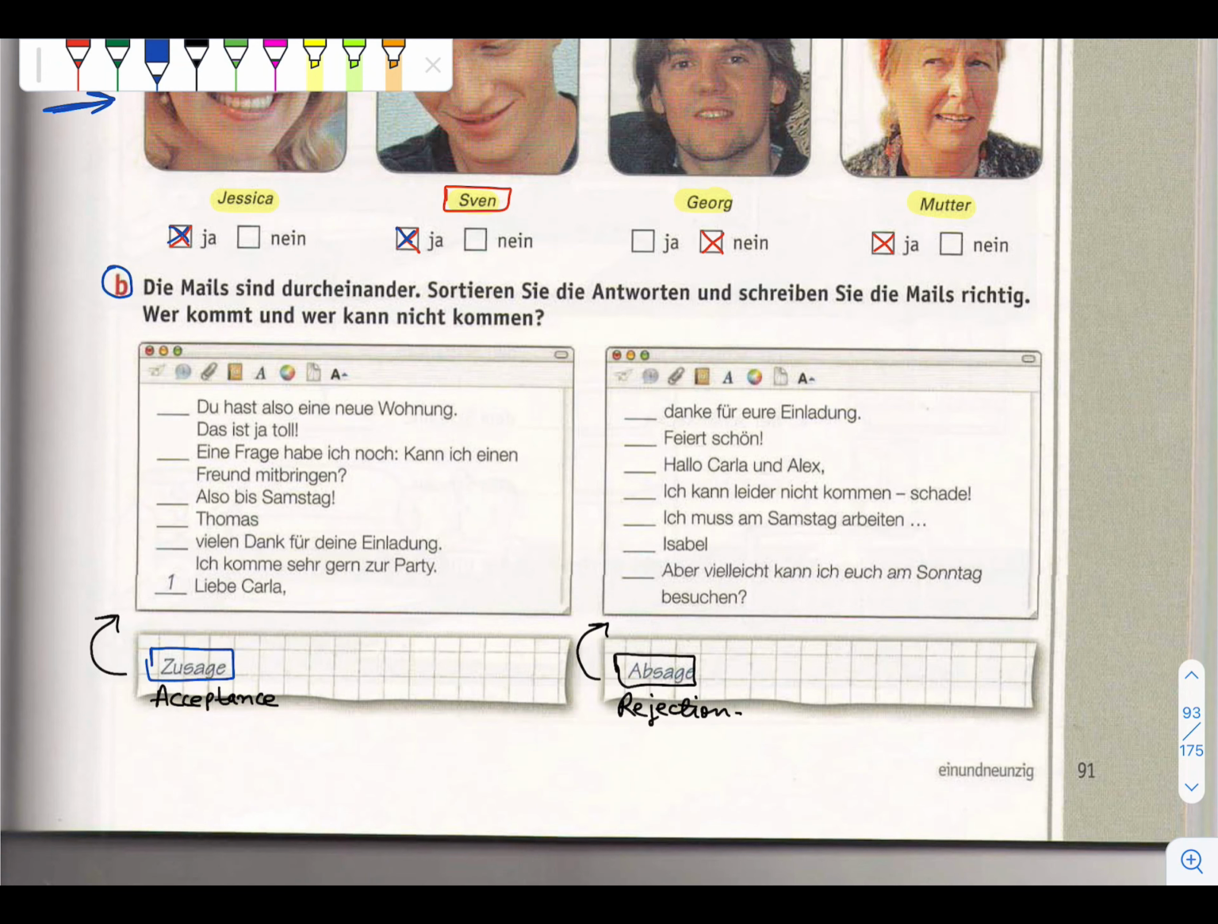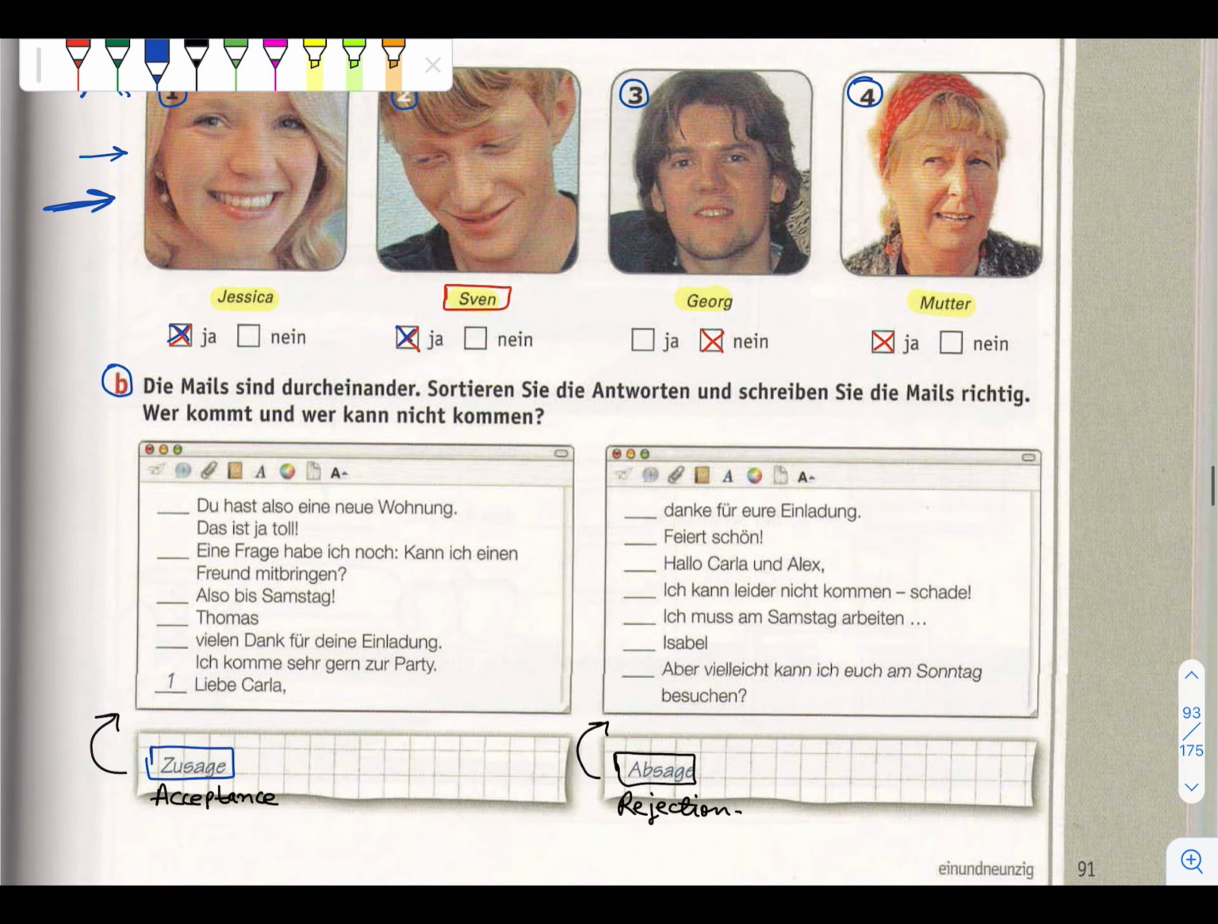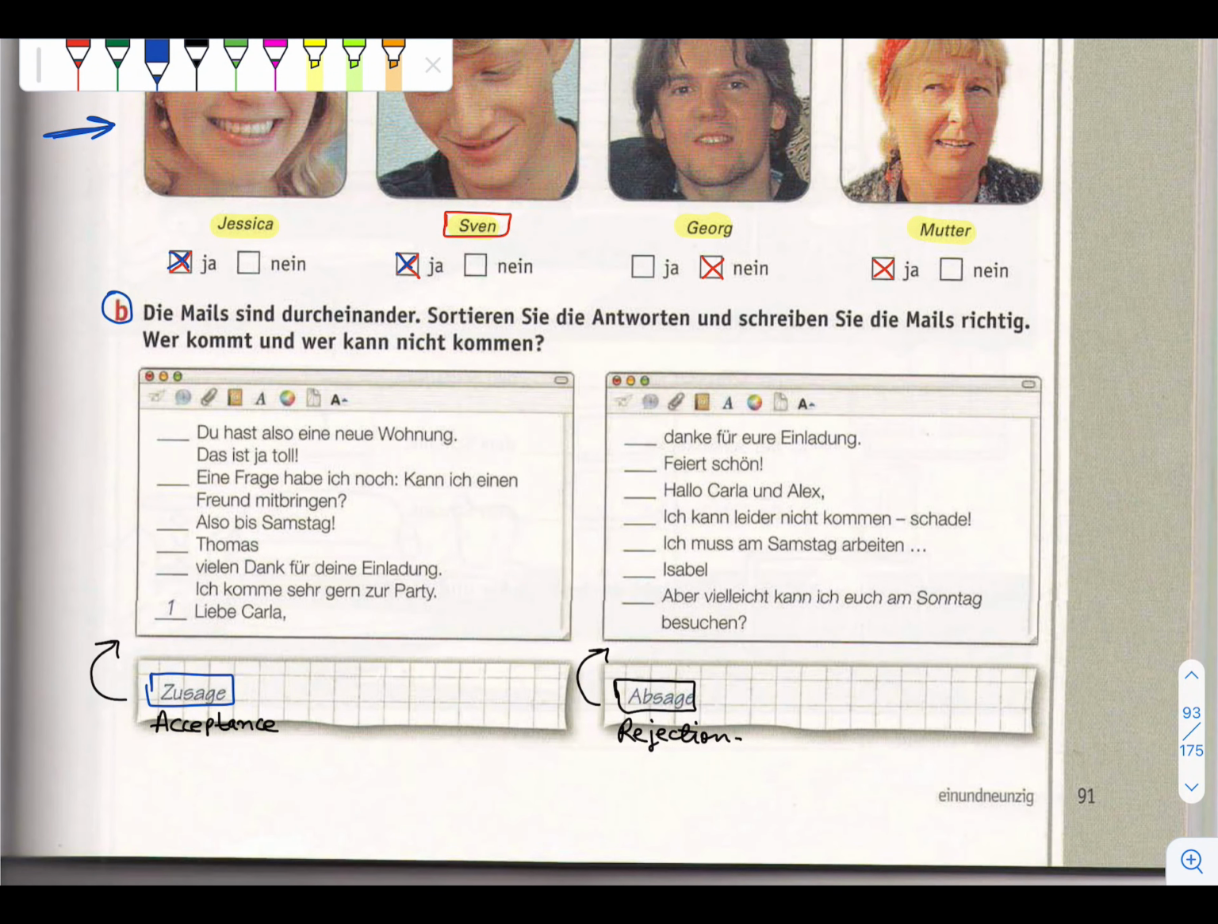So the question is, for example, here it is number 1, Dear Carla. Then what will come after that in a mail? What can we write after that? After Liebe Carla, we will also thank them: vielen Dank für deine Einladung. Ich komme sehr gern zur Party, because here they are talking about Zusage, acceptance. So yes, I will come to your party.